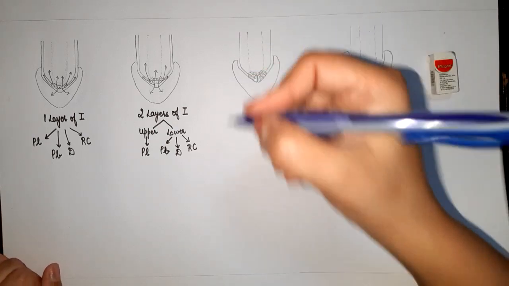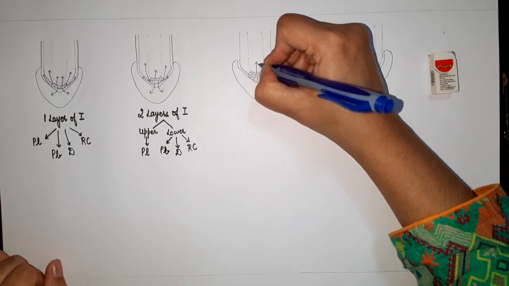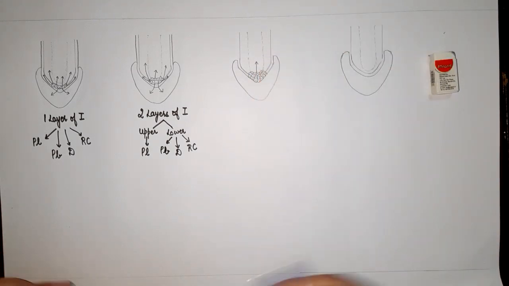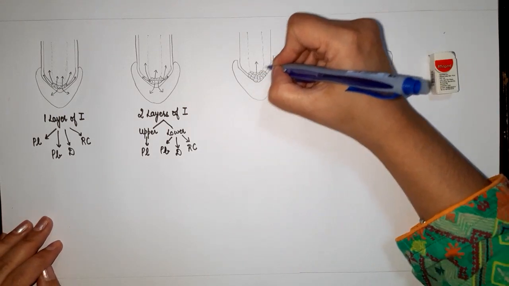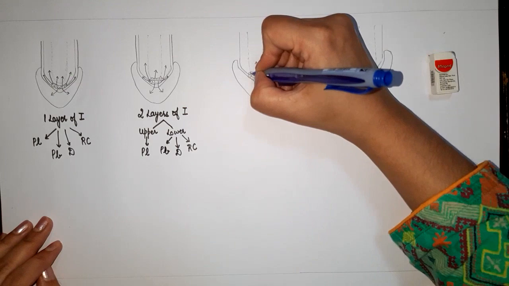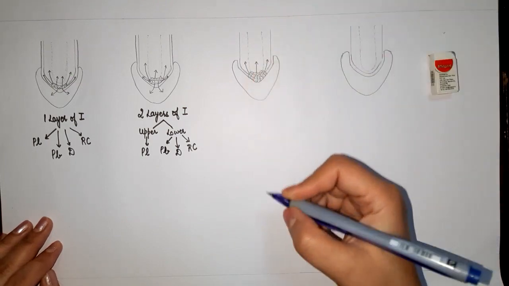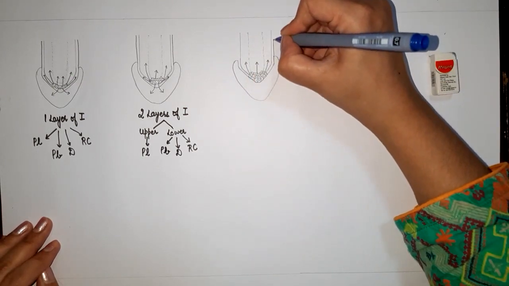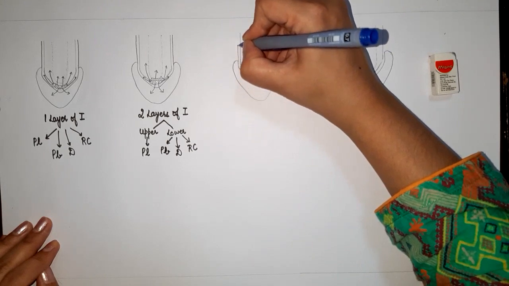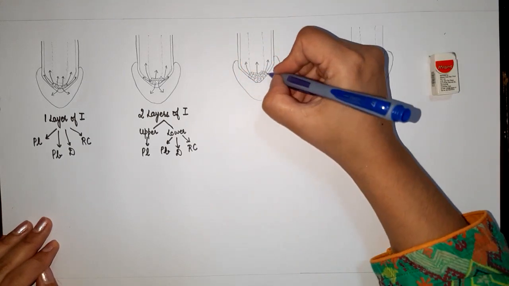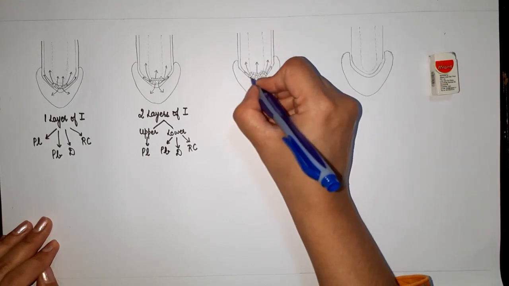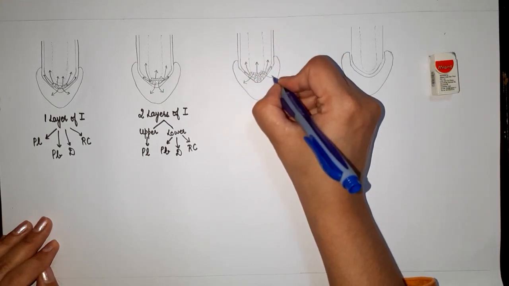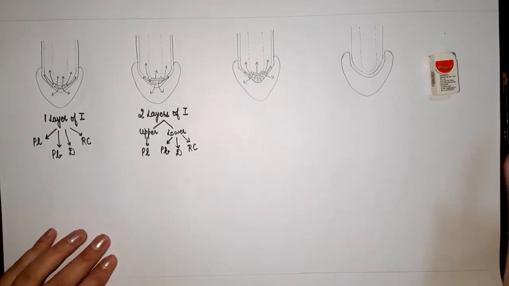So the upper is going to give rise to plerome. Next, the second one is going to give rise to periblem. Extend these lines, and the lowermost is going to give rise to dermatogen as well as root cap.